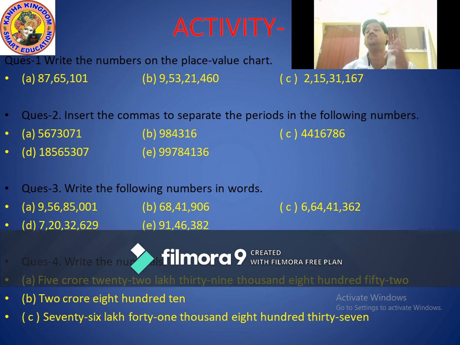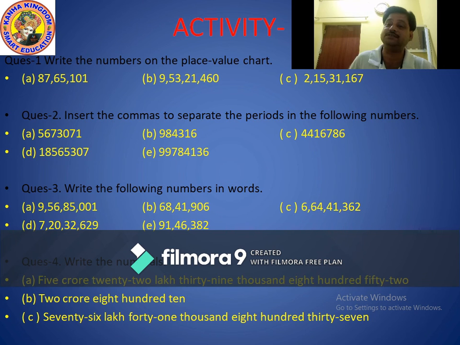Okay. Now last but not the least, this is 76 lakh, not 79, 76 lakh 41,837. 76 lakh 41,837 means how many periods?